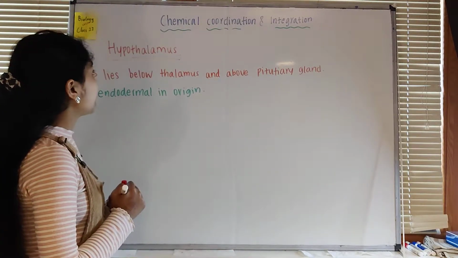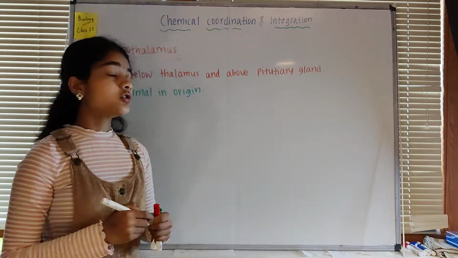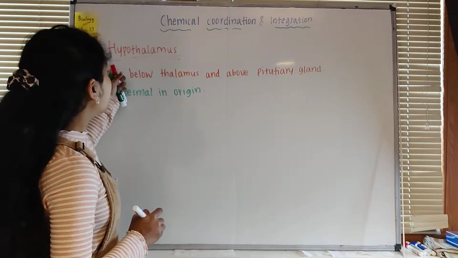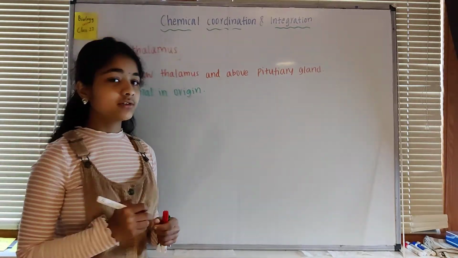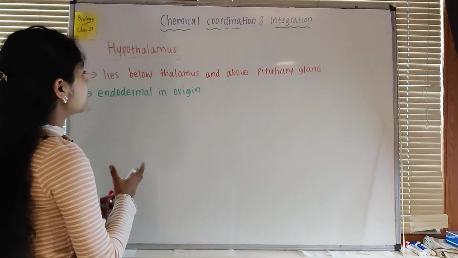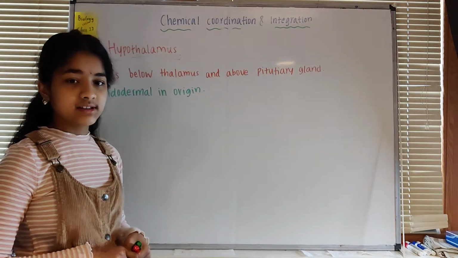So we talk about the hypothalamus in the nervous system chapter as well. We know that the hypothalamus regulates thermoregulation, and that it is present in the part of the forebrain, that is prosencephalon.